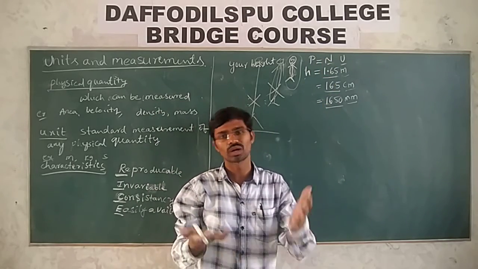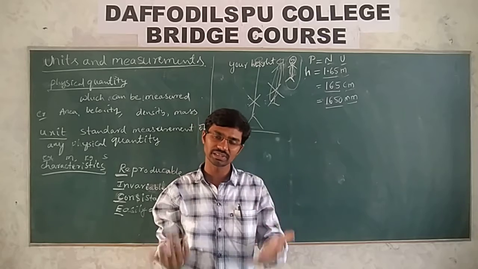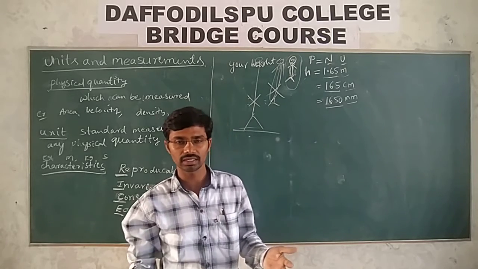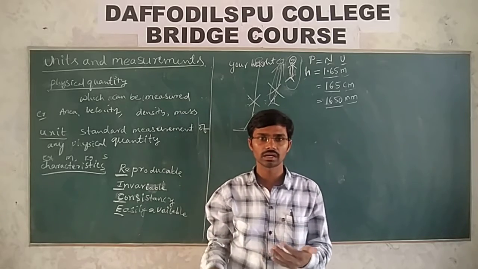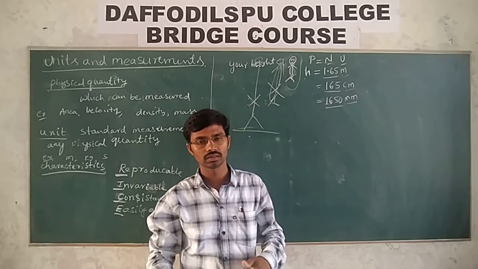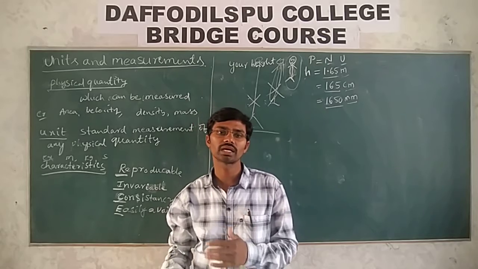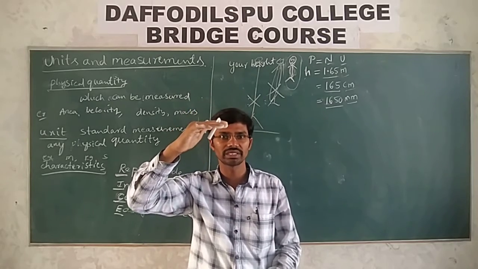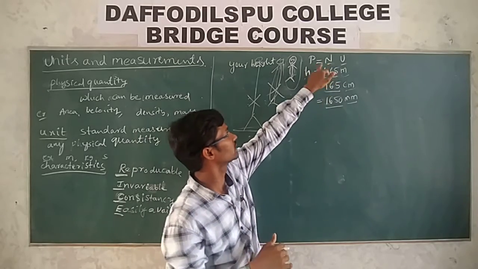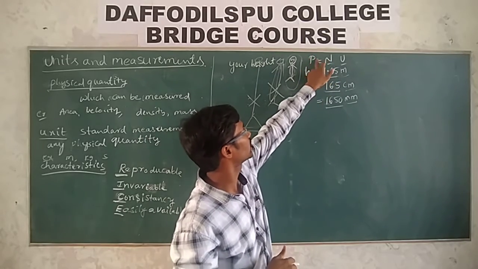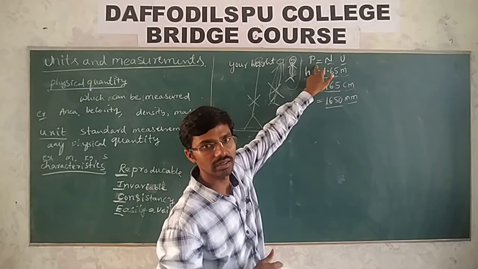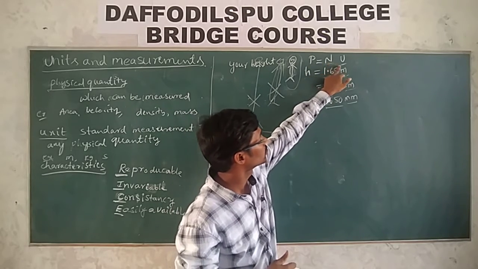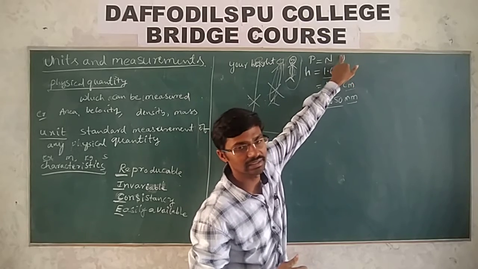Your height is remaining the same, even if I express it in 1.65 meter, or 165 centimeter, or 1650 millimeter. That means even though the numerical value has changed, the magnitude of the physical quantity remains the same. The magnitude remains constant and the numerical value changes, which represents that the unit has changed.